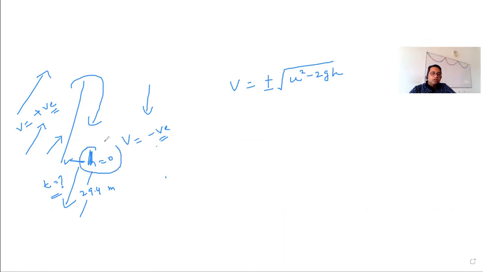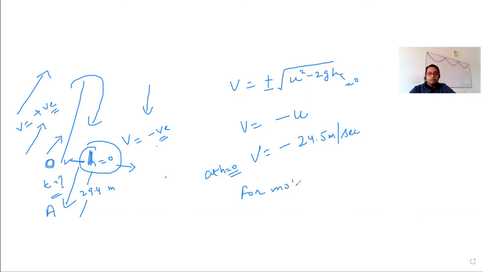So now what will be the velocity here when the particle reaches the height h equal to 0? Obviously it will be equal to minus u, because if you substitute h equal to 0, and we have to take the negative sign because this time the particle is moving downwards, v equal to minus u, and u was given to us, that is 24.5 meter per second. So this will be the velocity of the particle at h equal to 0. Now the particle has to move from this point O to this point A. For motion from O to A, we have to calculate the time.